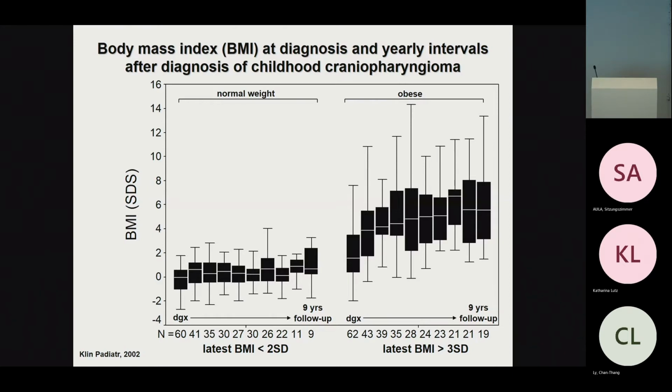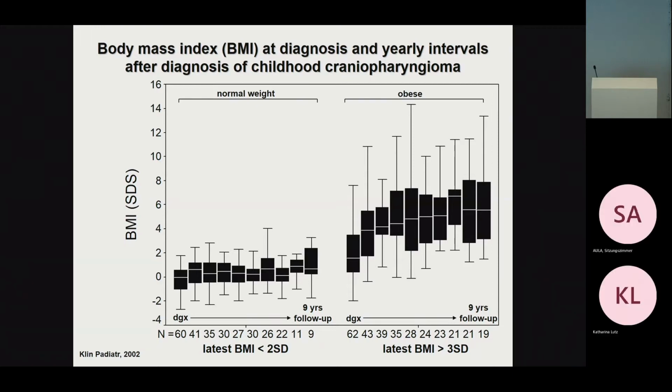And first of all, we could see that approximately half of all patients were normal weight at the time point of diagnosis, and they kept their normal weight. And the other half of patients developed severe obesity, as you can see here. And what was also very surprising for us was that the most significant and steepest increase in BMI SDS occurred during the first year after diagnosis.